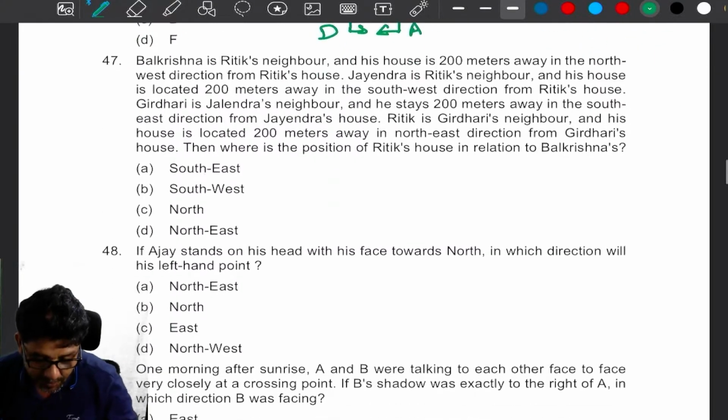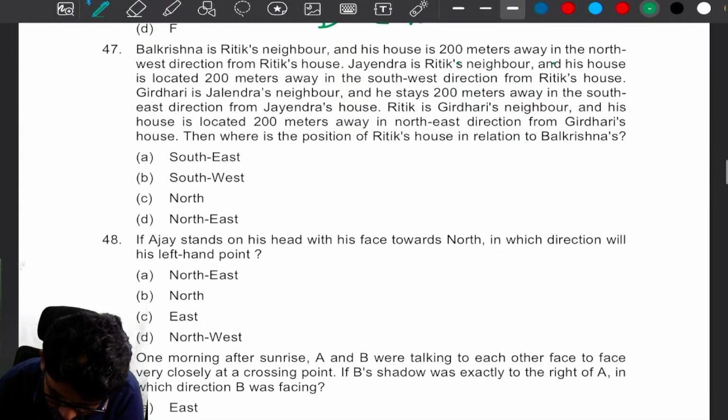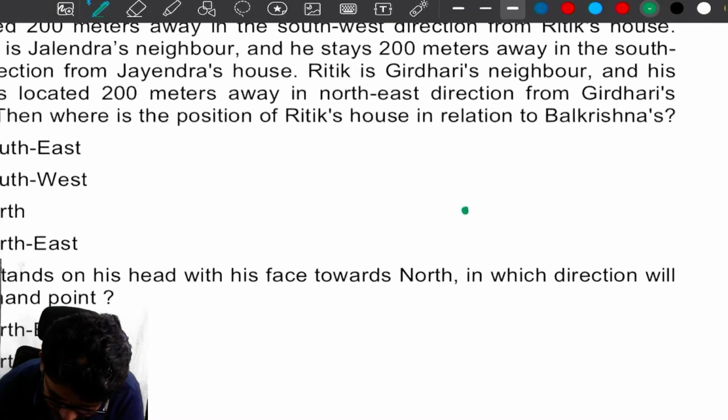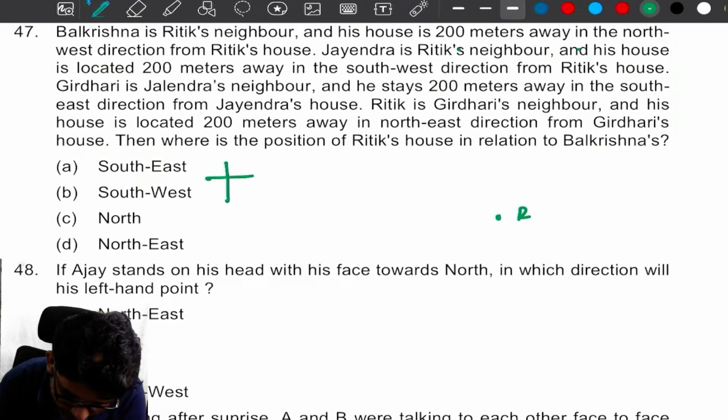46. Next, Balakrishna is Ritik's neighbor and his house is 200 meters away in the northwest direction of Ritik's house. For example, Ritik's house is here. 200 meters northwest direction. My dear, I think you know how to do it. This is north, south, east, west. This is the northwest direction. It is time consuming, my dear.